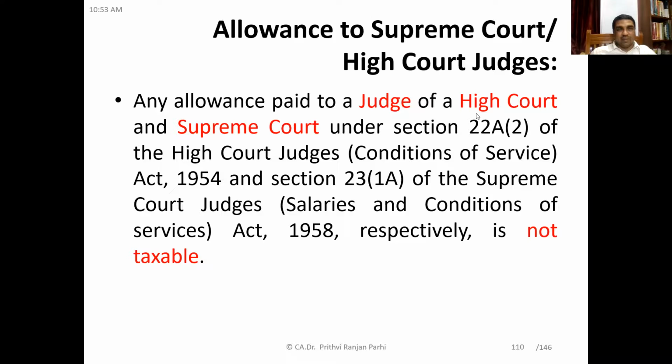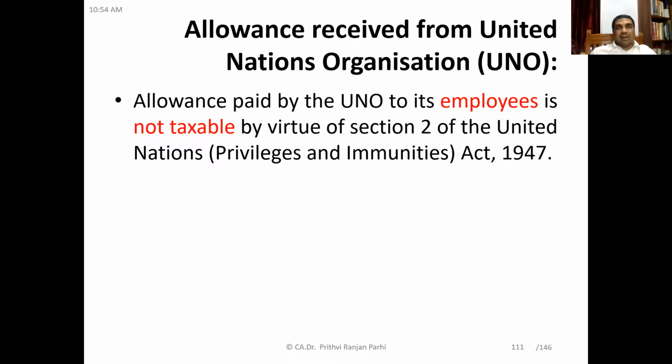Yes, sir. Okay. Then allowances received from United Nations organizations. So allowances paid by the United Nations organization to its employees are not taxable by virtue of Section 2 of the United Nations Privileges and Immunities Act 1947. So this act will override income tax provisions. Because of that law, allowances given to these UNO employees are not taxable.